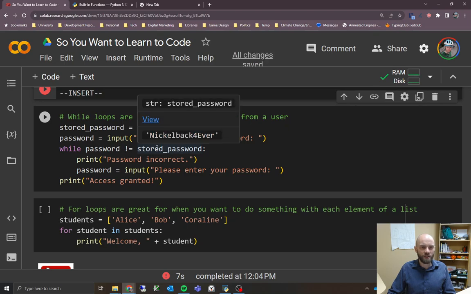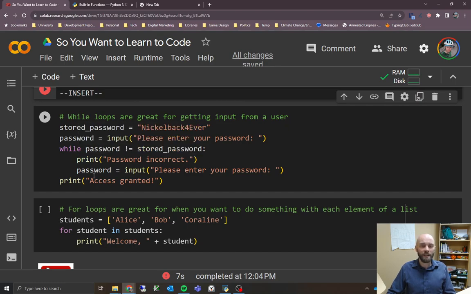So does the password match? If it doesn't, again, this is the not equal to sign. If password doesn't match the stored password, now we're going to go in here and then say the password is incorrect and ask for the password again. Do the same thing, input, please enter your password. And it's going to keep checking until the password's matched, right? Once these are equal, then this will become false and it will exit out of this while loop.